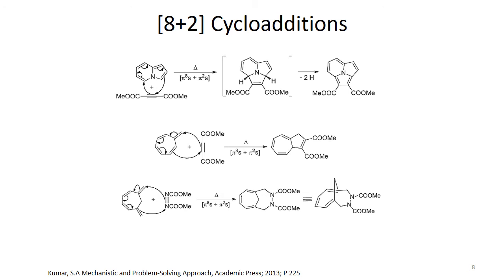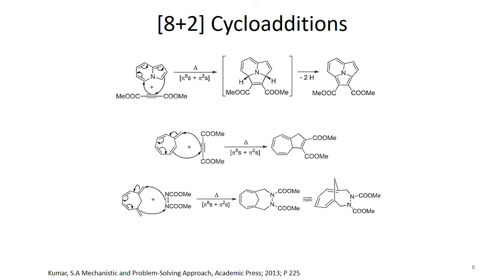And here we have another cycloaddition reaction, that is 8 plus 2 cycloaddition, that falls in the category of 4n plus 2 cycloaddition reactions, because here again we have 10 electrons in total. So there are three examples we are considering to understand the 8 plus 2 cycloaddition reaction. The very first example is this heterocyclic compound, we call it indolizine.